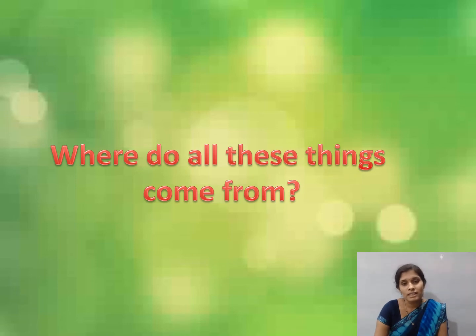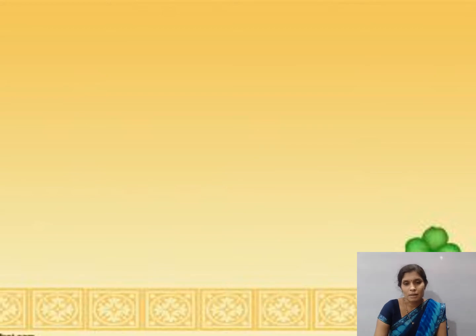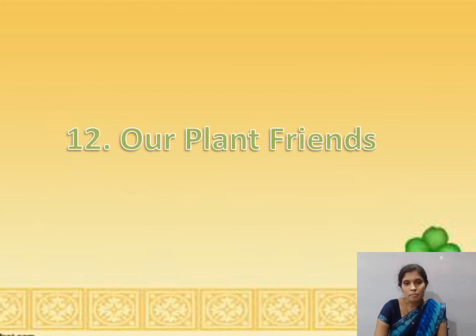Where do all these things come from? Yes, tell me. From plants. Yes or no? We get all these things from plants: vegetables, fruits, cereals and pulses, spices. So today in this session we are going to learn a new chapter, chapter number 12, our plant friends.